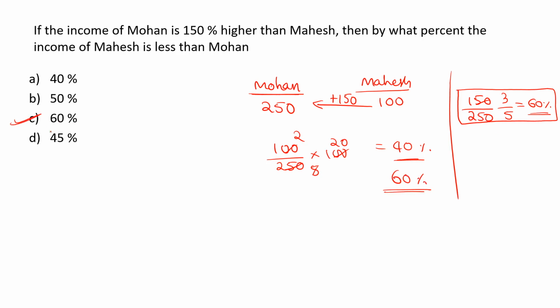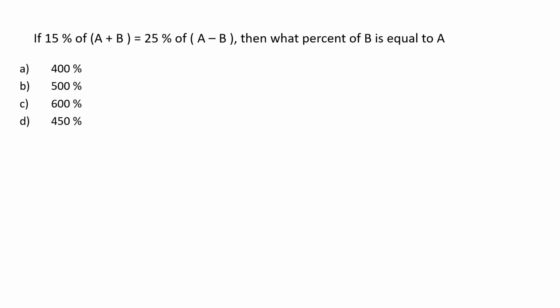Option C is going to be our answer. Okay, next one. If 15% of A plus B is equal to 25% of A minus B, then what percent of B is equal to A? What percent of B is equal to A?